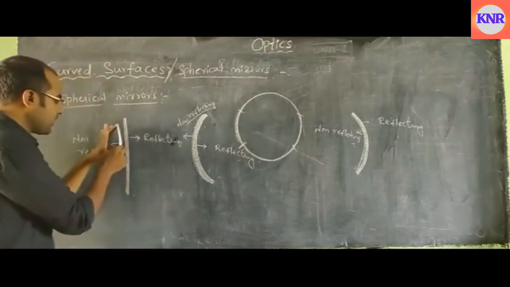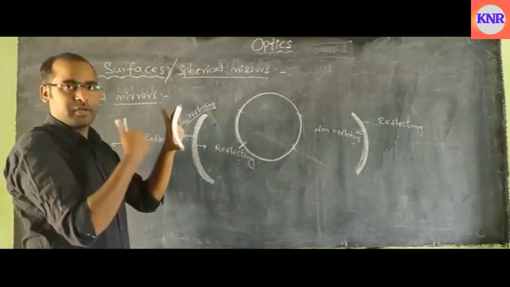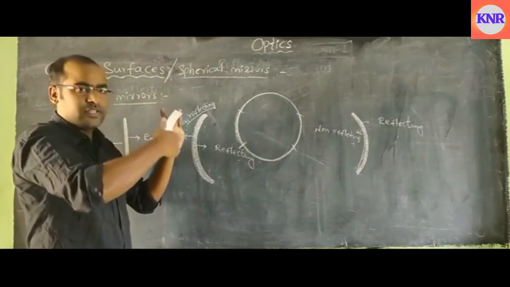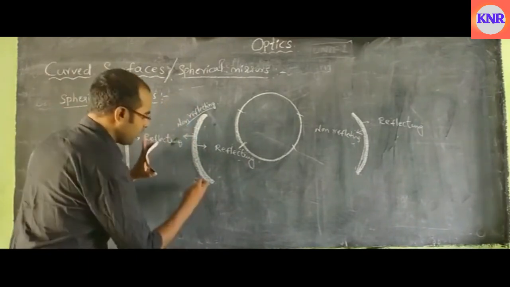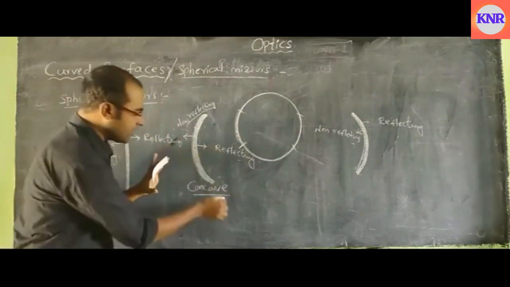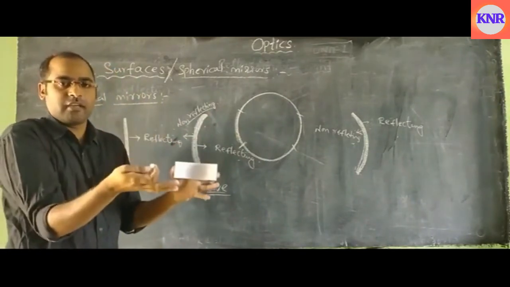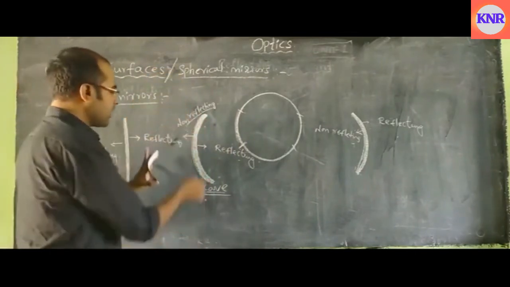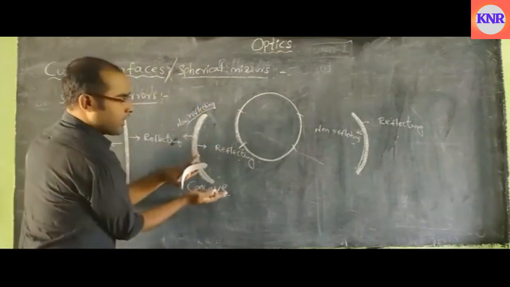The reflecting surface here has curved inward, bent towards my side. So this cave-like surface becomes the reflecting surface. This type of mirror is called a concave mirror. It has a cave-like surface as the reflecting surface. Cave means something like a cavern, going inside. Here the reflective surface is like a cave, so that is a concave surface.